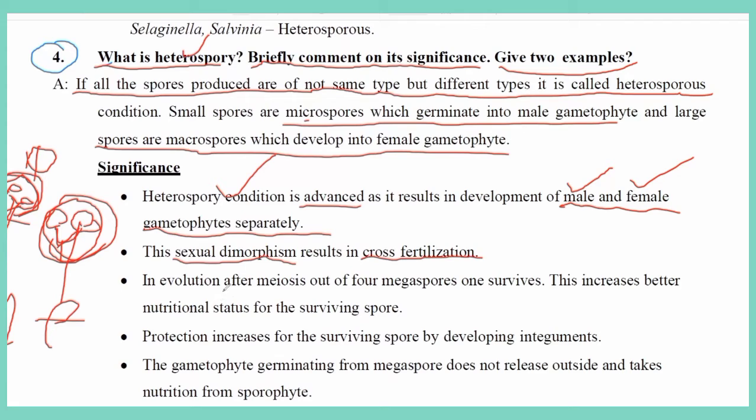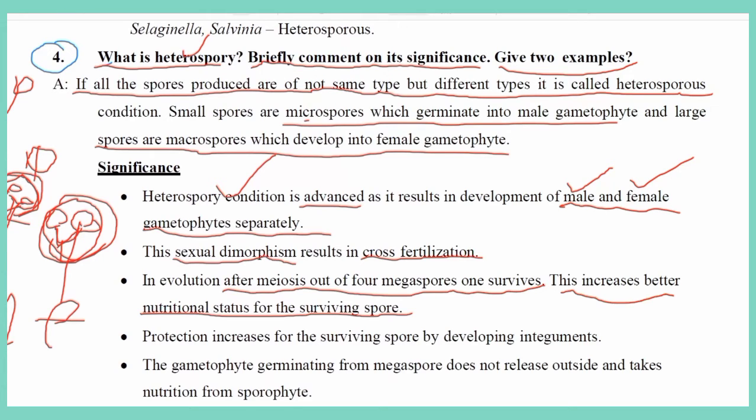In evolution, after meiosis, out of 4 megaspores, one survives. This gives better nutritional status for the surviving spore. From the 4 spores, 3 disintegrate and finally only one spore develops.